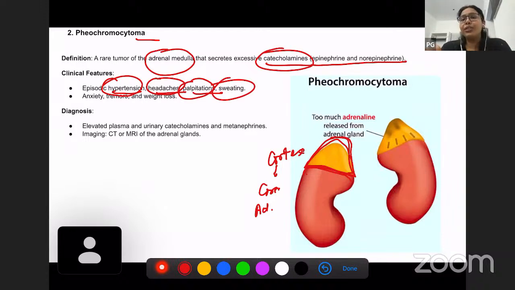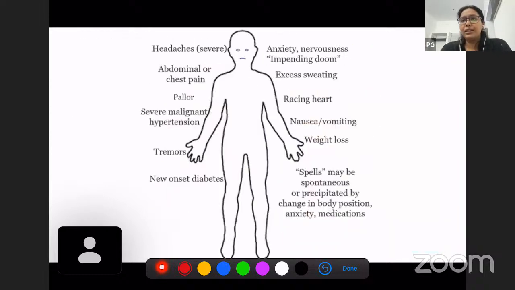So how will you diagnose this condition? There will be elevated plasma and urinary catecholamines and metanephrines. By imaging also, you can see the adrenal gland. A tumor can be found in the adrenal gland, right? So these are some of the symptoms. Again, you can expect to see these symptoms in your exam.